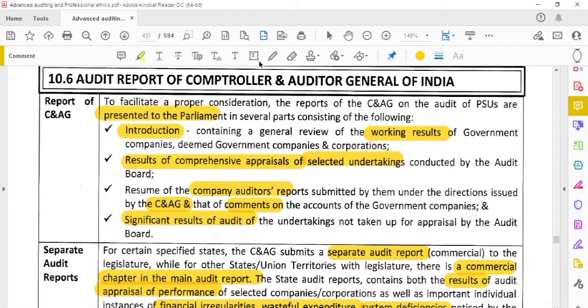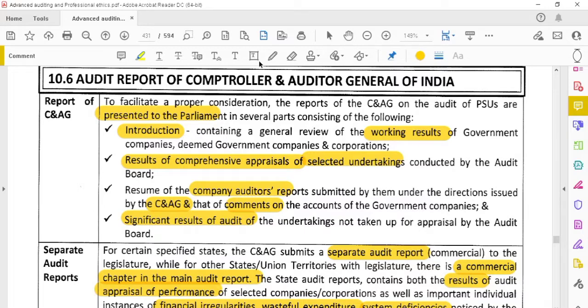And then results of the comprehensive appraisals of selected undertakings. Now, the main undertakings like LIC, similar undertakings, Railways, all such major undertakings, we have to provide the comprehensive appraisals. A major view has to be given. Okay, comprehensive appraisals and resumes of the company auditors' reports, and whatever comments are provided by the CAG, that also has to be provided here. For major companies we have to attach the company auditors' report, and if there is any comment provided by the CAG, that also has to be attached while presenting to the Parliament.